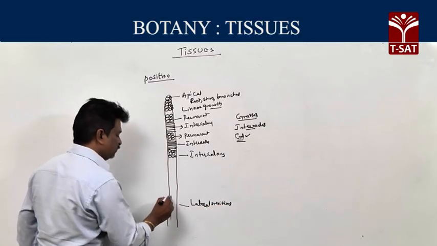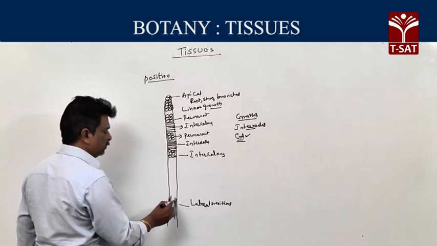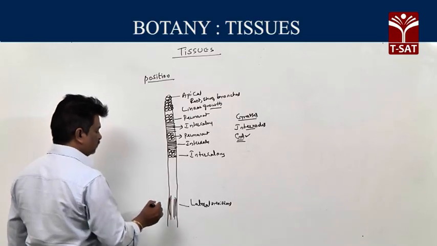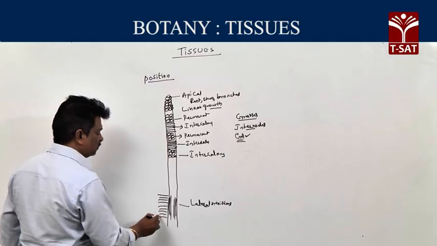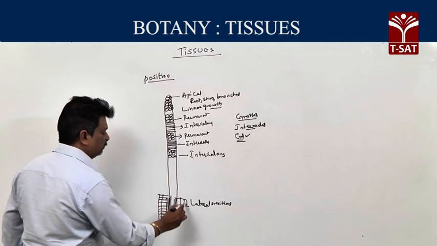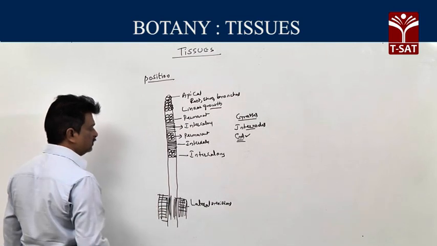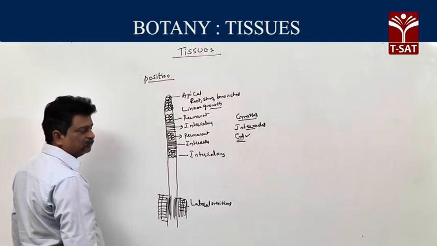Lateral meristems means they are present at lateral side to main axis or parallel to main axis. Rightly, they undergo periclinal division. And they help in increase in thickness or width or girth of root or stem.